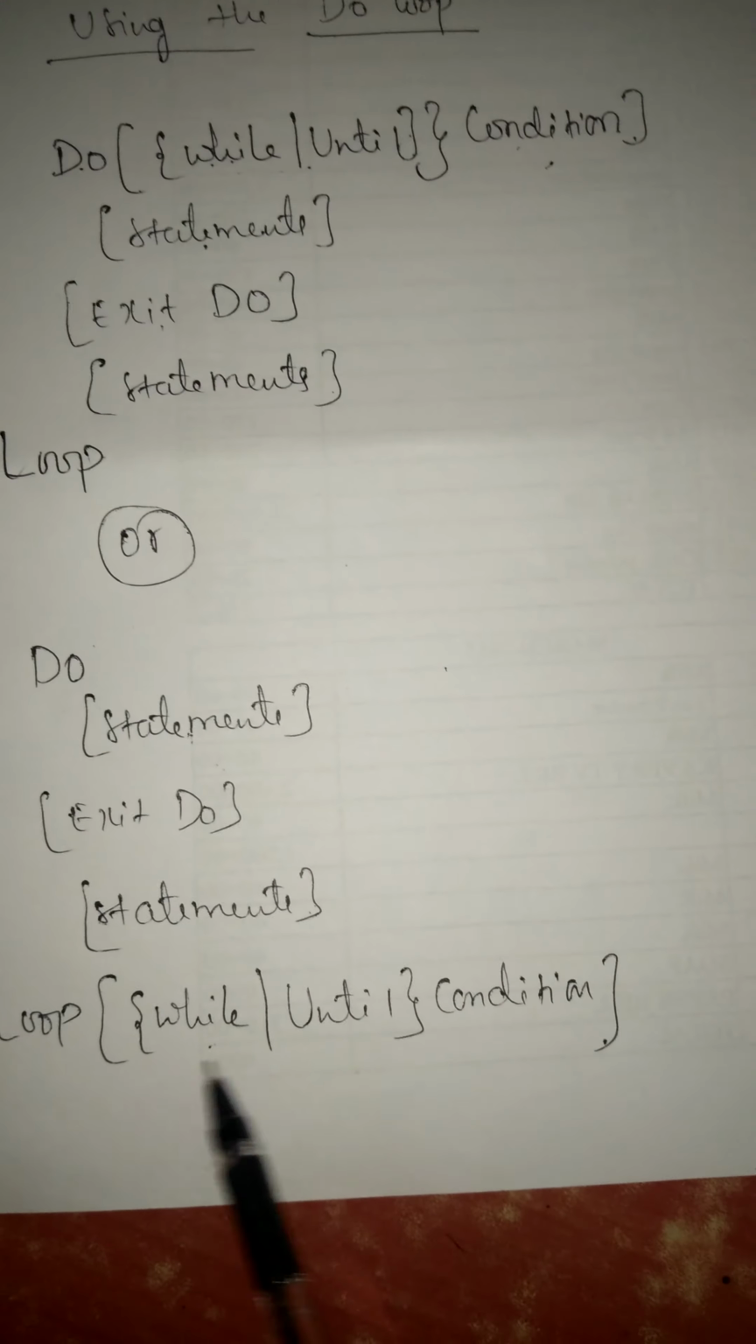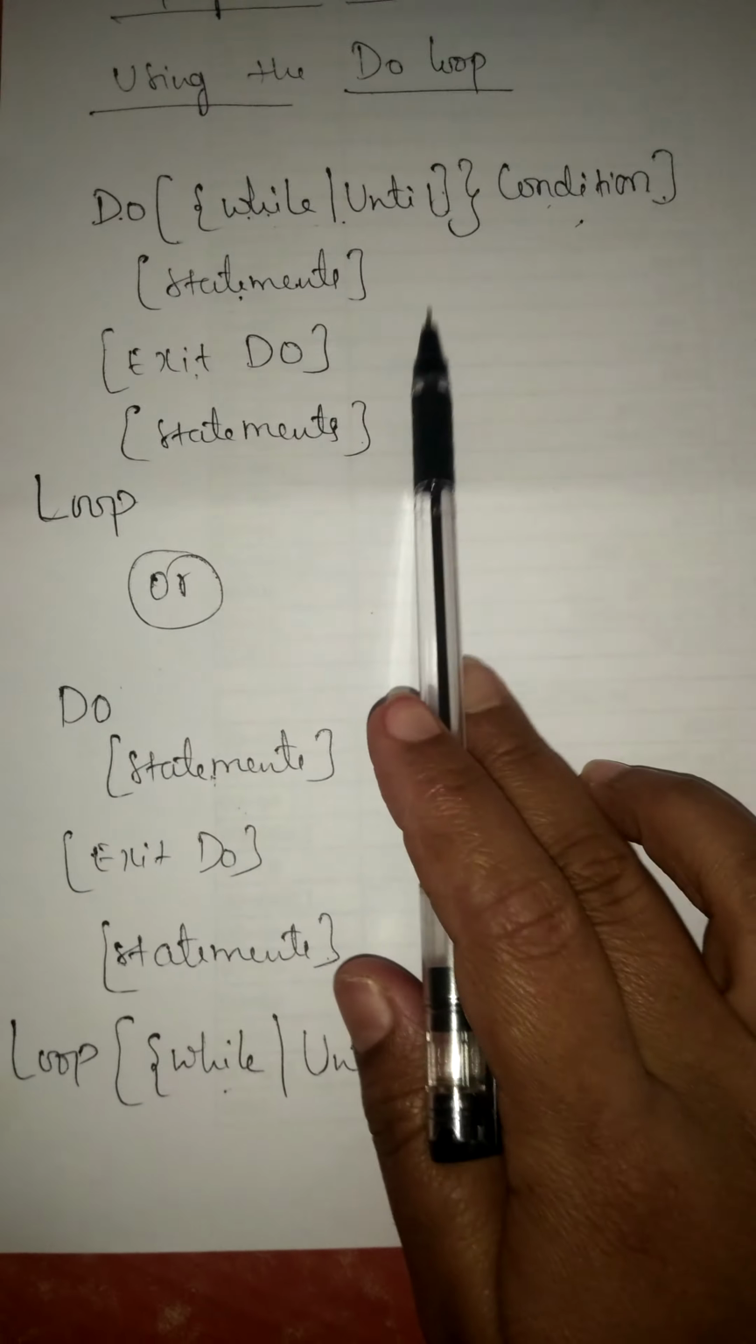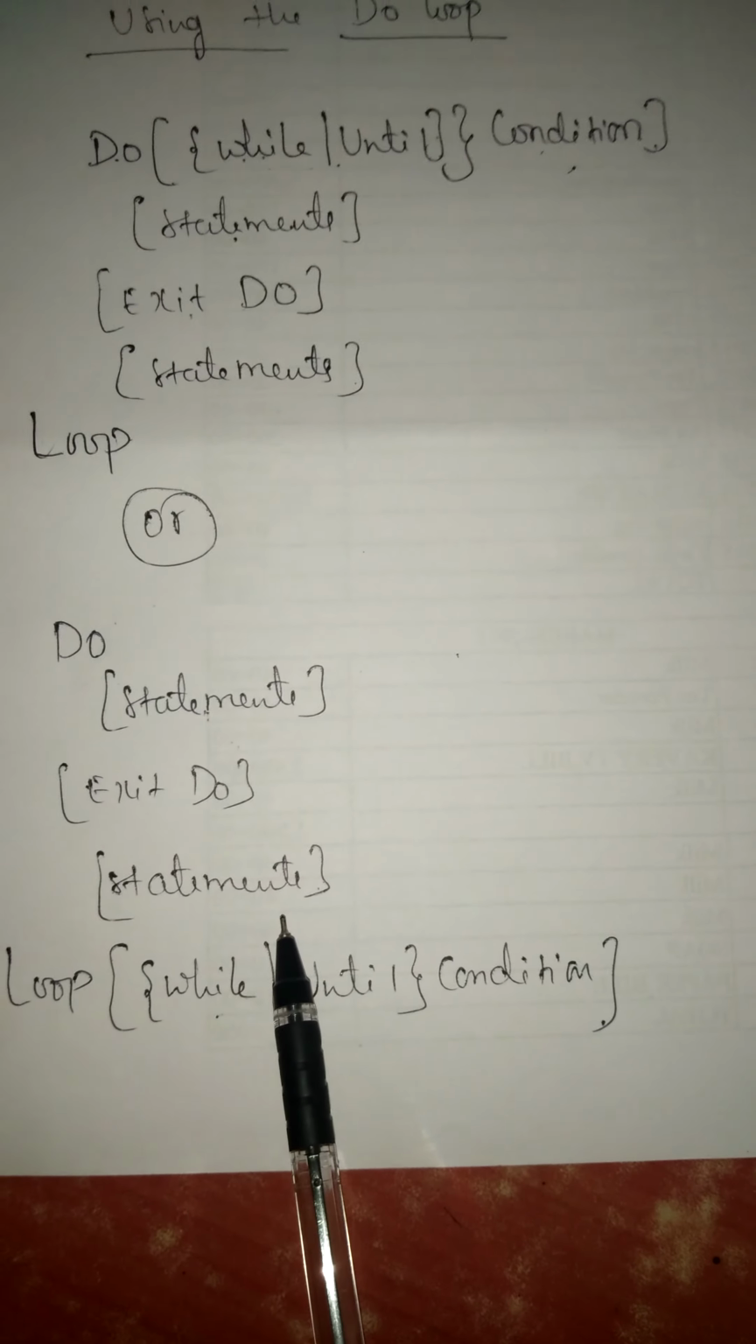In the last we are checking a what? Condition. This is nothing but pre-test loop and post-test loop. This is a pre-test loop, means before executing we are checking a condition. And this is post-test loop.